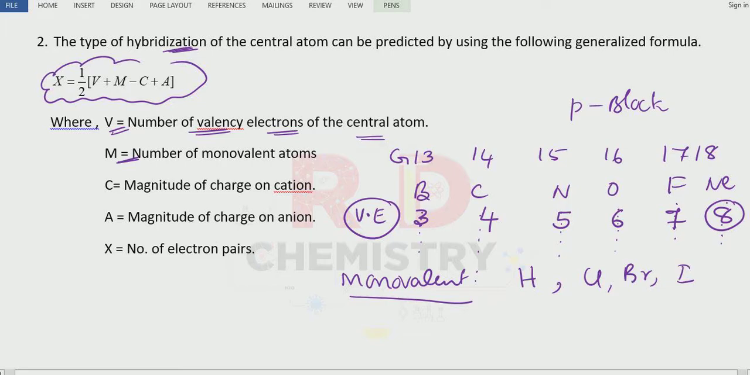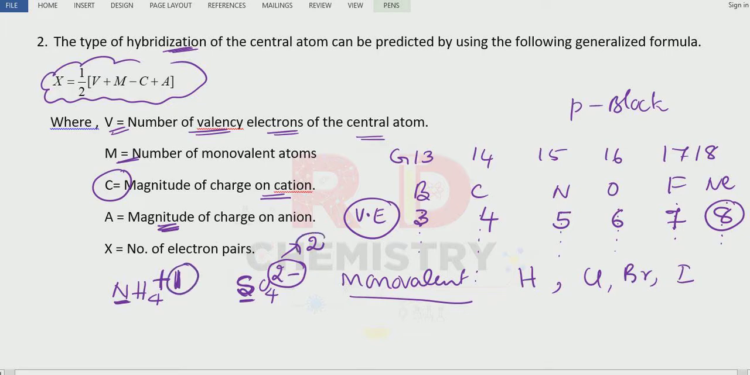Then what is C? C stands for the magnitude of the charge on the cation. For example, if they ask you to find out the hybridization of the nitrogen atom in ammonium, here the charge is plus one, so you consider 1. Sometimes sulfate ion will be there. What is the hybridization of sulfur in sulfate? Here it is minus 2, but you have to see only the magnitude, only the number 2, not the plus or minus sign. Here you consider 1, here you consider 2. Clear?